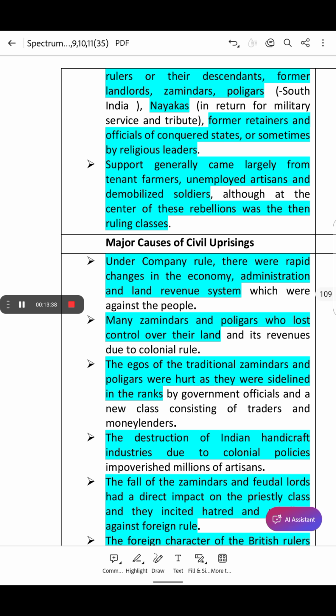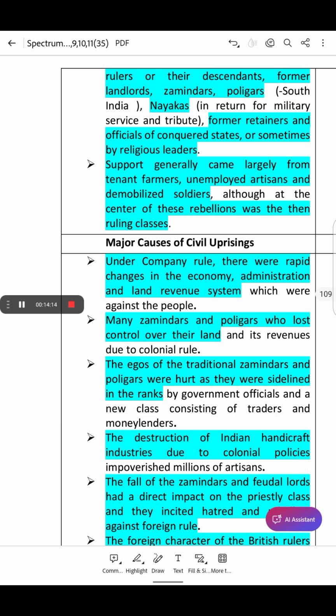The religious leaders and the tenant farmers who mobilized people against unfair rule. Unemployed artisans and demobilized soldiers were also a part, and thus all the unfair taxation, loss of land, economic hardship and British exploitation led to various uprisings, called civil uprisings against the colonial rule.